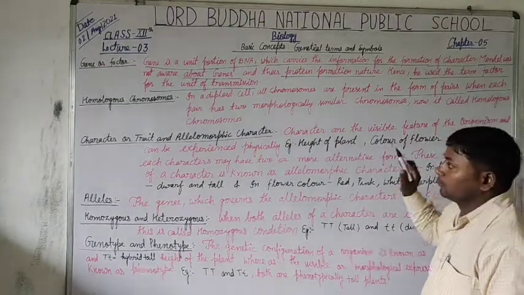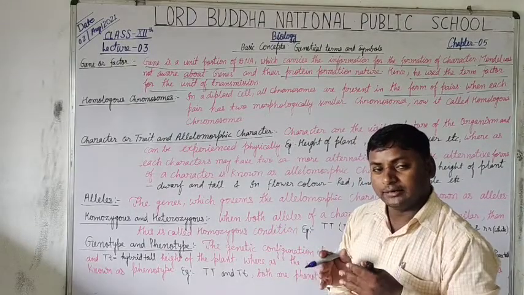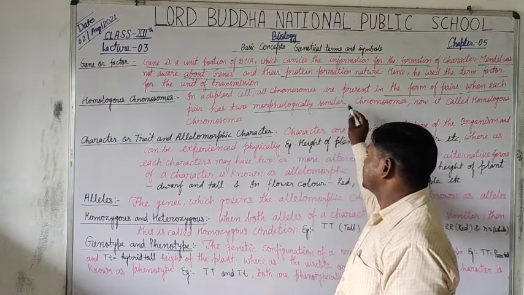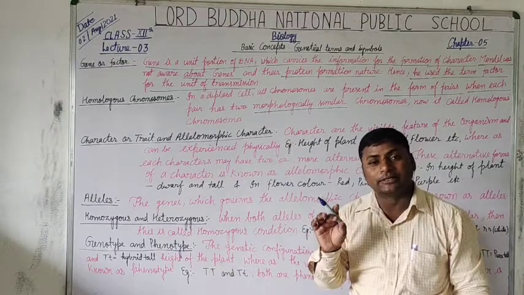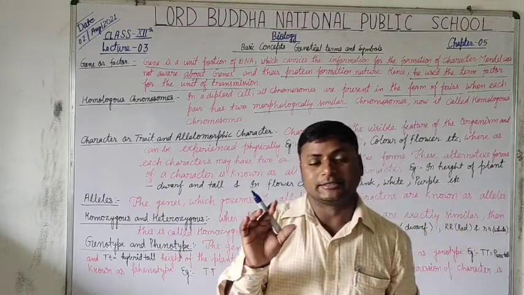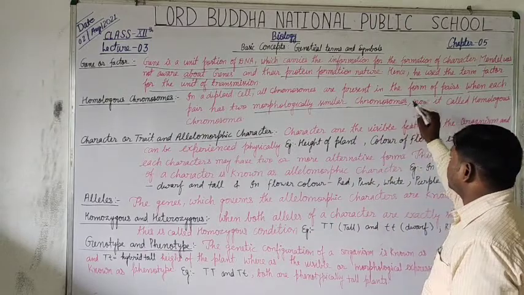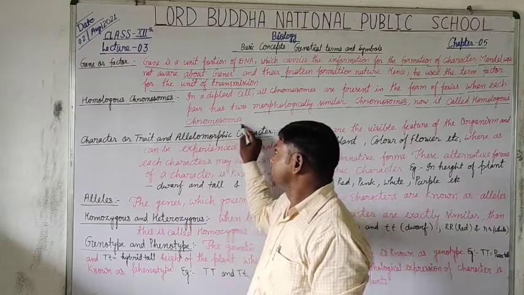Each pair has two chromosomes, and both chromosomes are morphologically similar, representing similar characteristics. Such similar chromosomes are called homologous chromosomes.